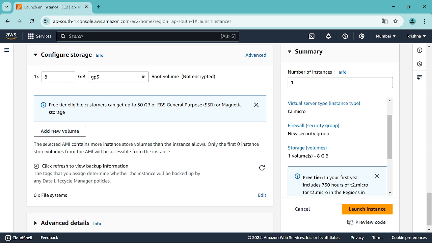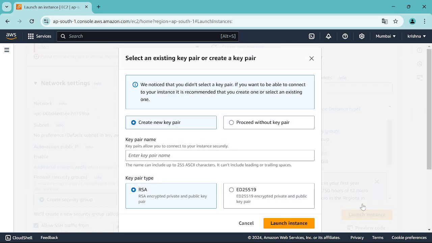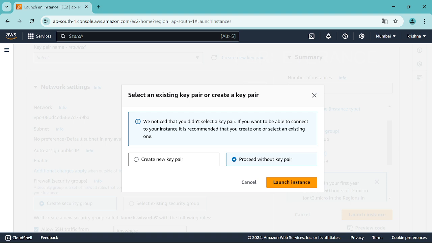All right, so now configure storage. It is 8 GiB, which is given by AWS, so you can go with the default. And here, number of instances, we need one, that is enough, and nothing else. Click on launch instance. Okay, all right, so here click on proceed without key pair for now. You may not know what a key pair is. These are all basically cloud concepts. I'll cover them later. Launch instance.